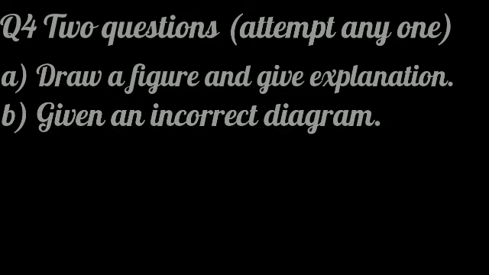Next question type in this is you can be given an incorrect diagram and you have to correct it. After correction you have to explain it also. Like a glycolysis process, in that the process can be given in an incorrect sequence. You have to correct it and write the explanation of that glycolysis process. Just an example it is.